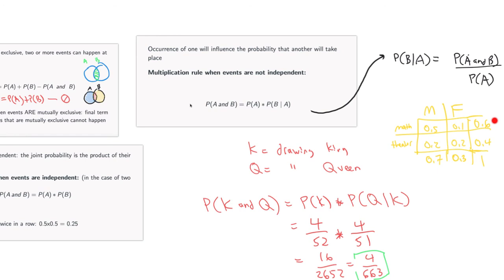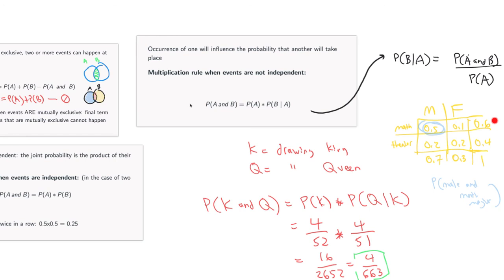So bottom line is, this is a two-way table, and let's say you were calculating what's the probability of male and math major. Okay, let's say that that's what you're looking for. Well, that's this right here. Okay, that's the probability of being a male and a math major at the same time. It's given by the two-way table. You don't have to do anything too fancy there.